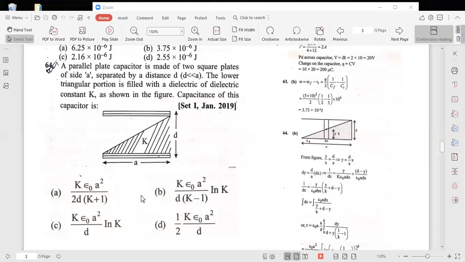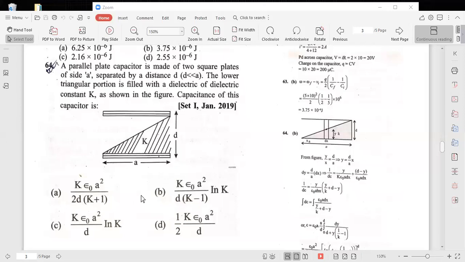Okay, have you seen the 64th problem? Previously, we have done this type of problem. Here, the approach is different. A parallel plate capacitor is made of two plates that are parallel to each other, but half part is filled with one dielectric medium as in the diagram.